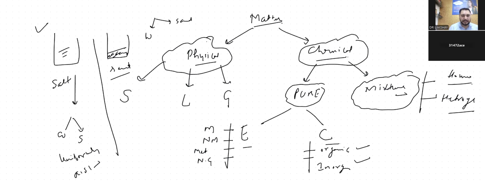Okay, so we will start with another one. Again, we will start with this. You will repeat with me. Matter can be classified into two classes. First one is physical, another one is chemical.